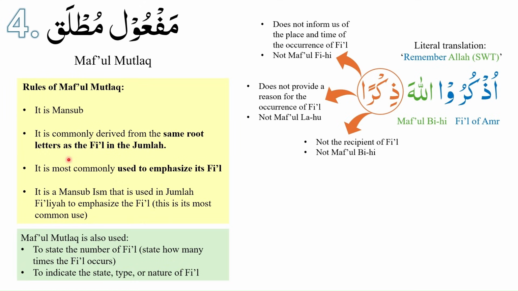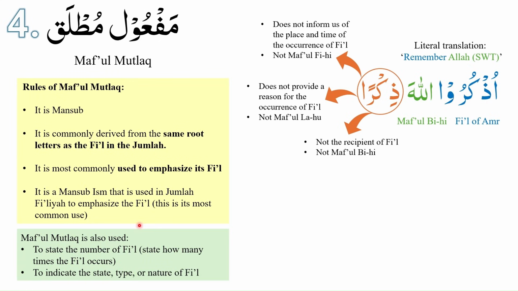Third, maf'ul mutlaq is most commonly used to emphasize its fi'l, and we will inshallah study this in the next few examples. Fourth, maf'ul mutlaq is a mansoob ism that is used in jumla fi'liya to emphasize the fi'l, which is its most common use, meaning that maf'ul mutlaq will have other uses as well.